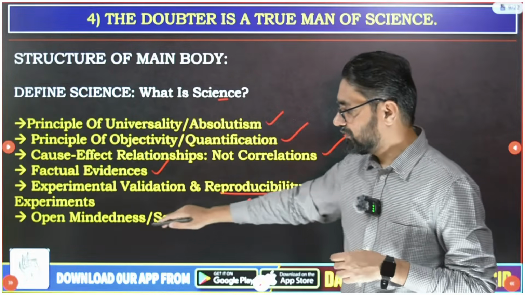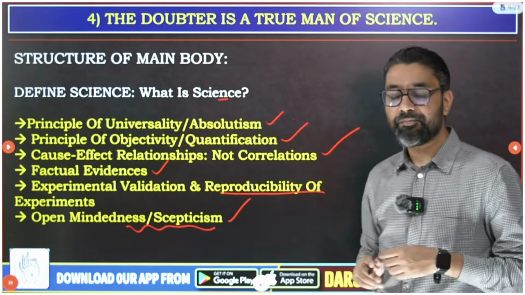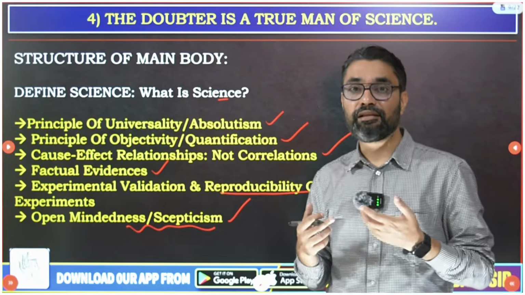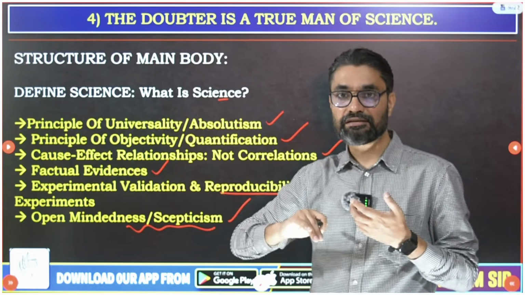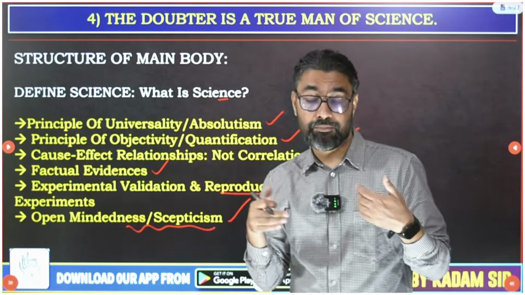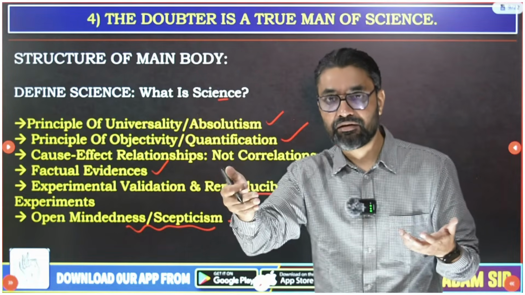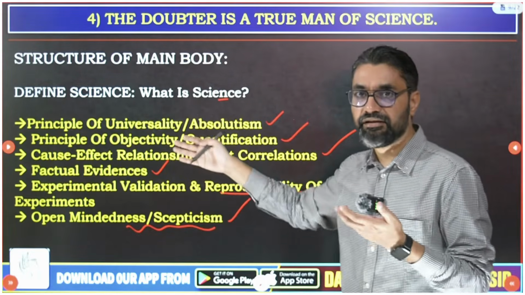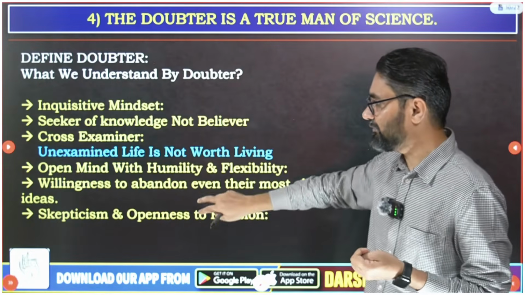And then most important, the essay is all about this: open-mindedness and skepticism. Scientists should have an open mind to revalidate a theory in light of new, better evidence, or some new, better method, or better doubts if someone has raised them on your ideas. So you can define all these principles in detail. We will discuss these principles in our app classes.